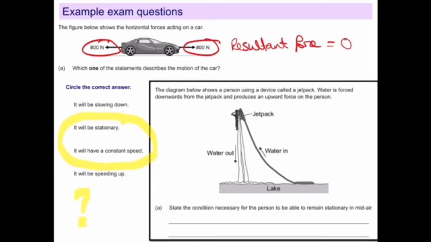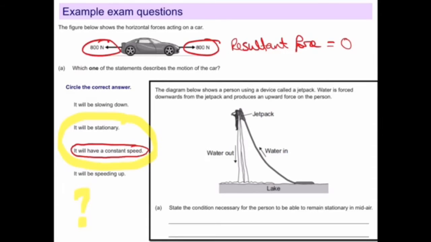However, if there's a thrust force from the engine and there's an air resistance force acting backwards, that suggests to me that that car is actually moving. So it will have a constant speed. Another way you could look at it is to say, well, it will have a constant speed, and a special case of that would be if the speed was 0, and then it would be stationary.